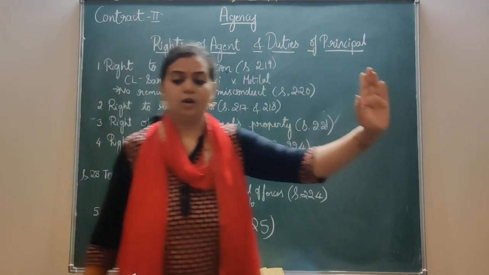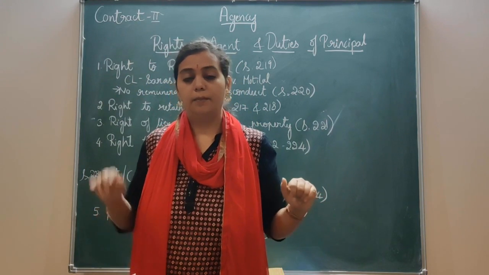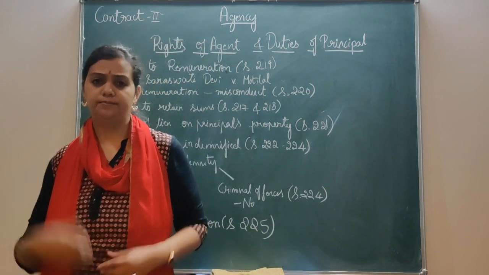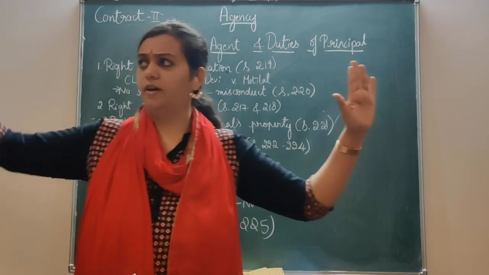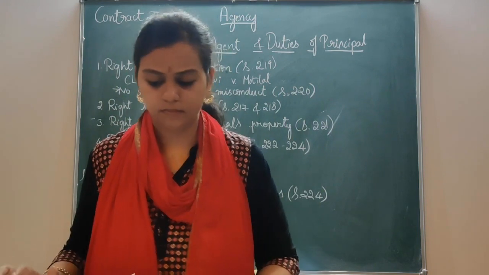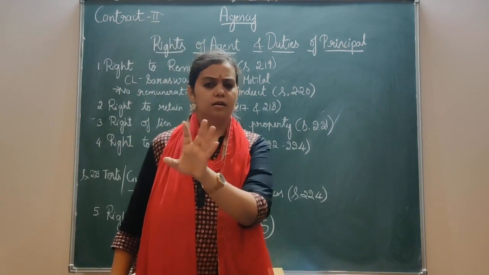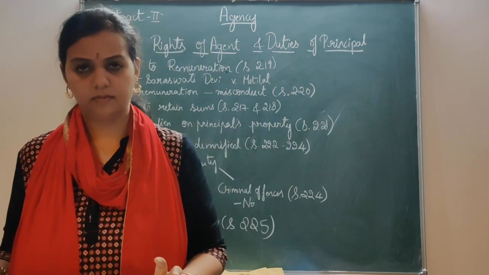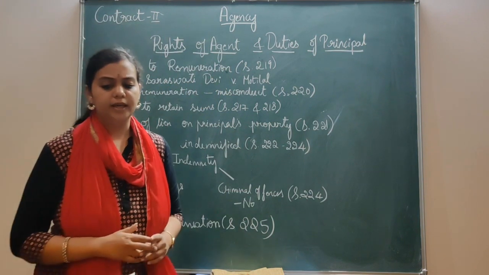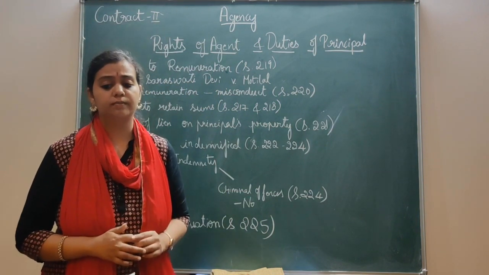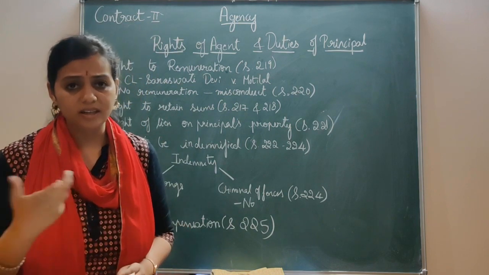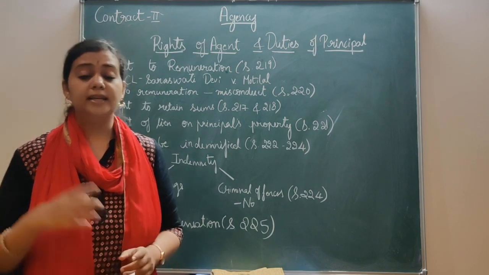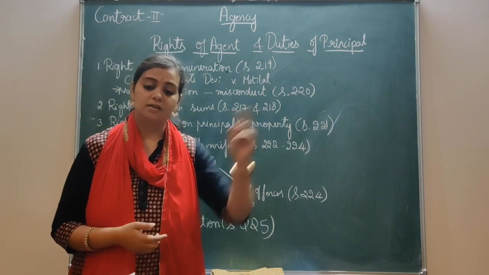There is a person A who employs B. B is the agent, A is the principal, to recover a certain sum of 10,000 from C. A says, please go recover 10,000 from C, to B. This B does some misconduct and the money is not recovered from C. Now don't you think B is not entitled to any remuneration? Because he has not done his service properly. He has done certain misconduct. And he must make good the loss to the principal.